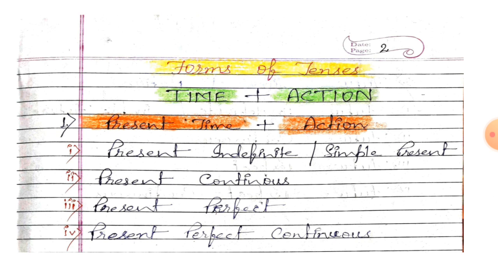Present time, perfect action. Present time, perfect continuous action. So in this way, student, we have got that present tense has four different forms. First, present indefinite tense, present continuous tense, present perfect tense and present perfect continuous tense.